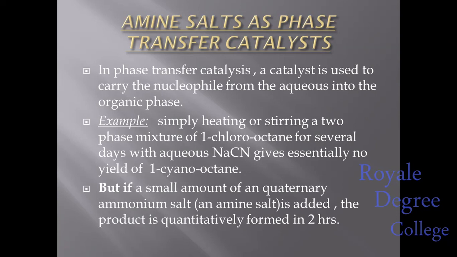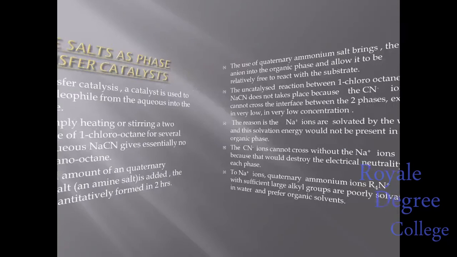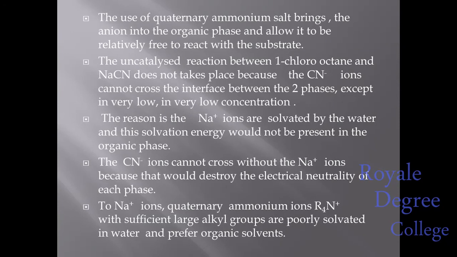But if a small amount of a quaternary ammonium salt, that is an amine salt, is added, what will happen? The product is quantitatively formed in 2 hours. So the use of quaternary ammonium salt brings the anion into the organic phase and allows it to be relatively free to react with the substrate.